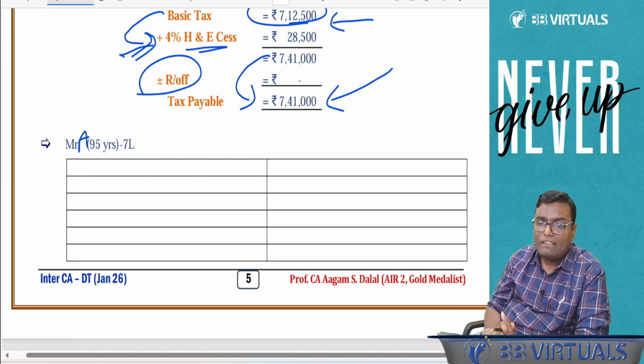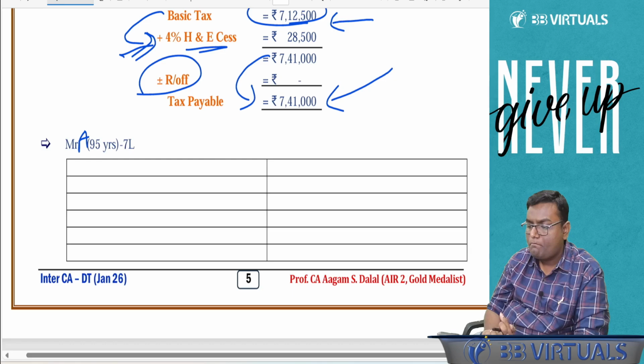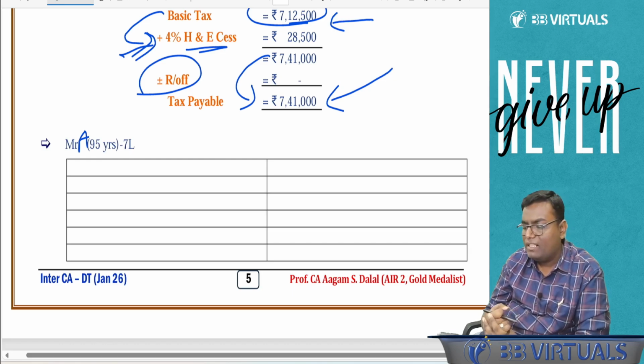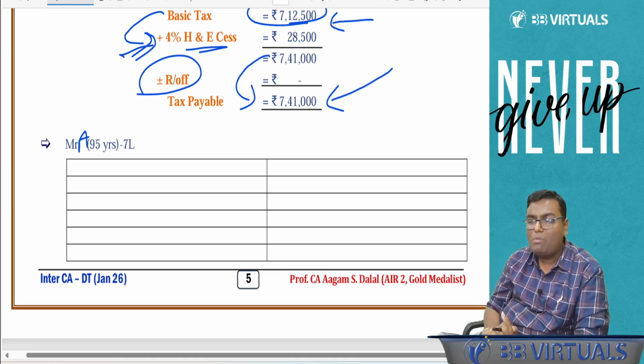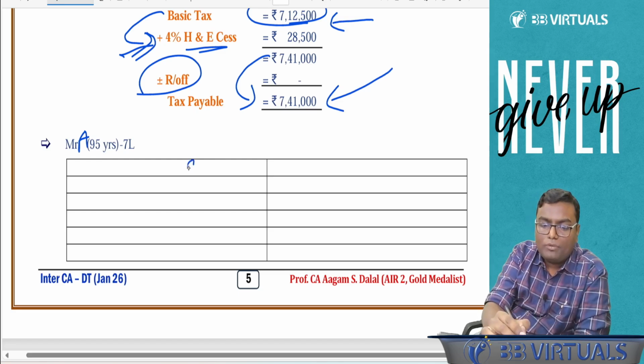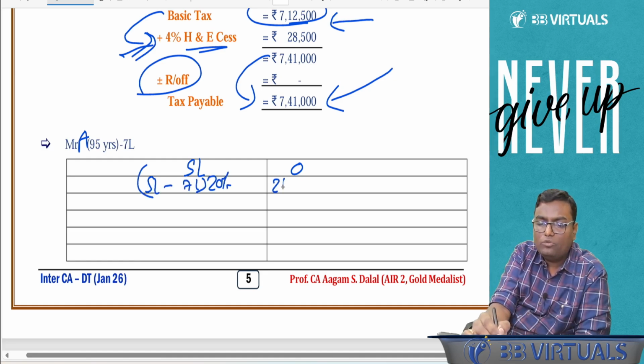First of all, if nothing is said, can I say the person is a resident of age 80 or more? So by default, he is a very senior citizen. To a very senior citizen, what basic exemption limit is applicable? 5 lakh. Up to 5 lakh, no tax. And 5 lakh to 7 lakh will be 20%. So that will be 2 lakh into 20%, 40,000. The total basic tax is 40,000.